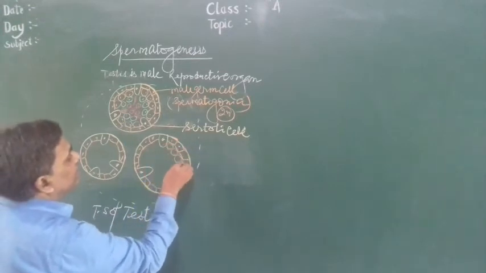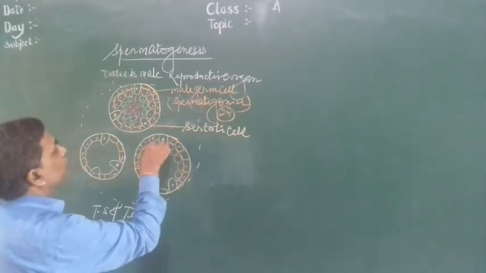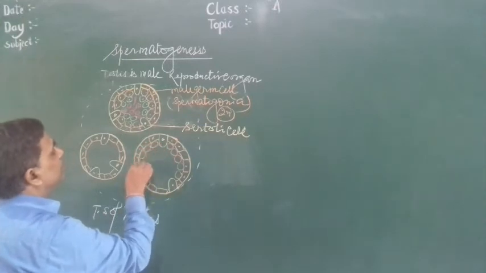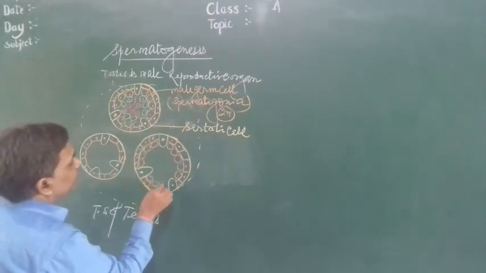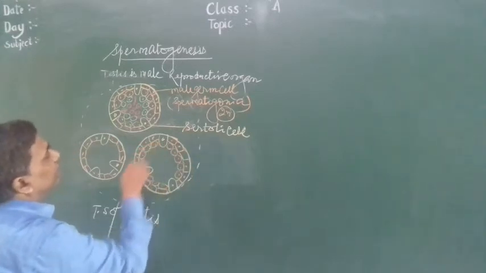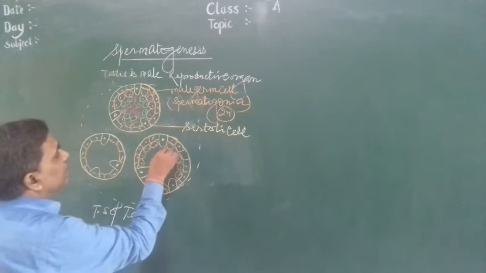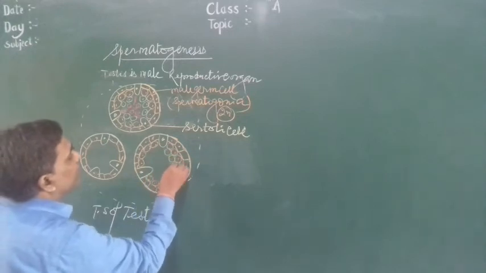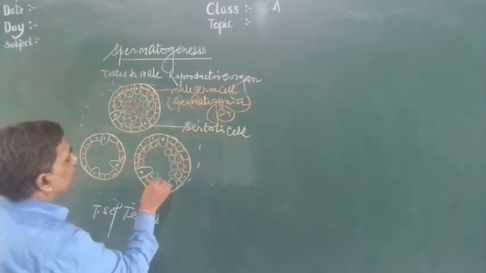So here we can say spermatogonia, due to mitosis division and increase in size, become metabolically active.